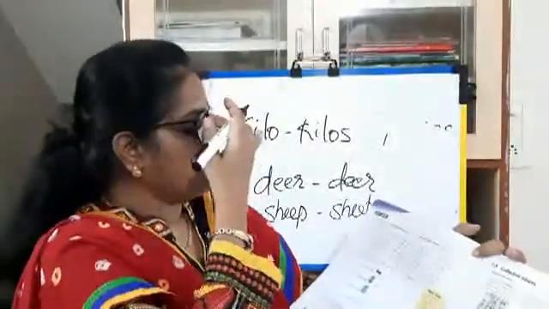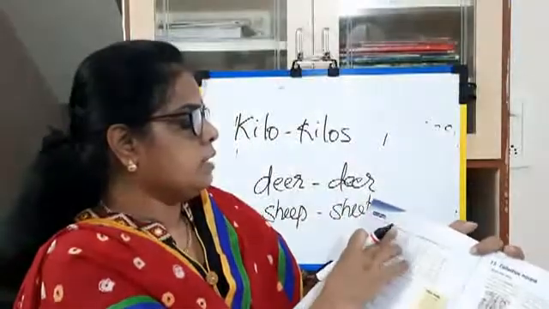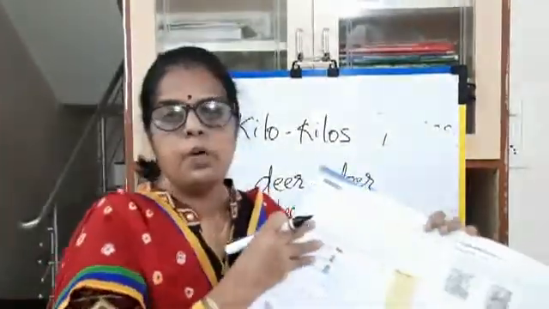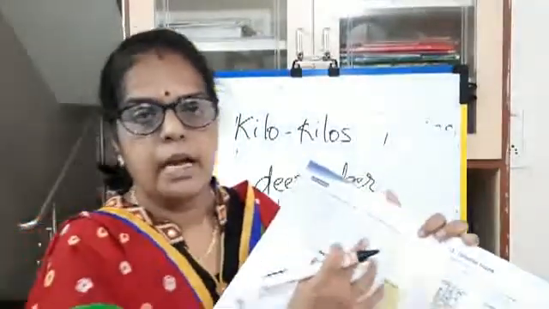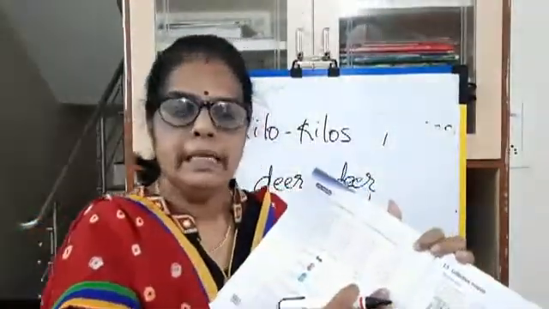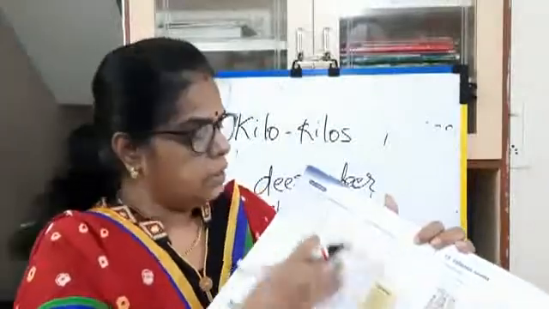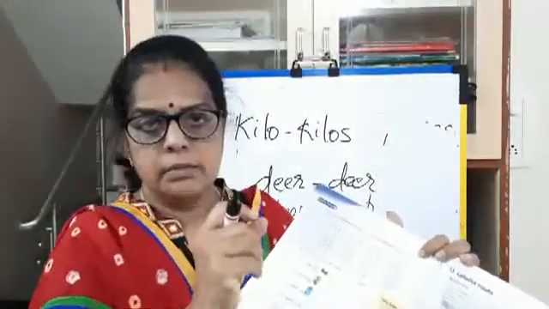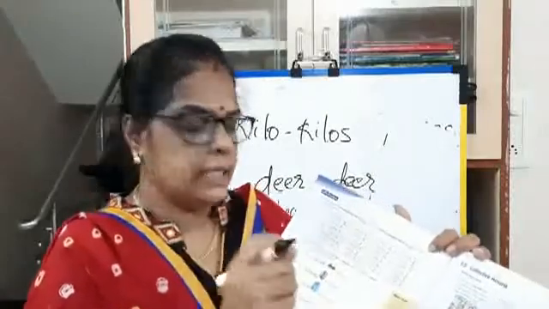It is given a column, color the countable nouns red and the uncountable nouns green. Aap countable noun ko red color karna hai, uncountable noun ko green color karna hai. Okay. What are the countable nouns? You put a red color. What are they?